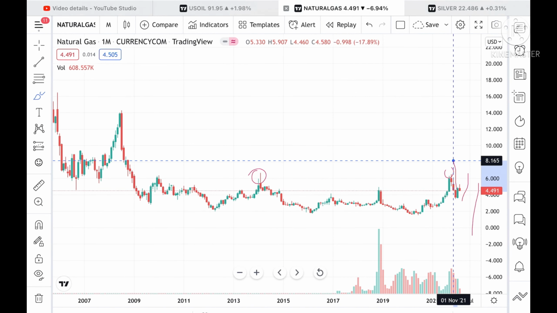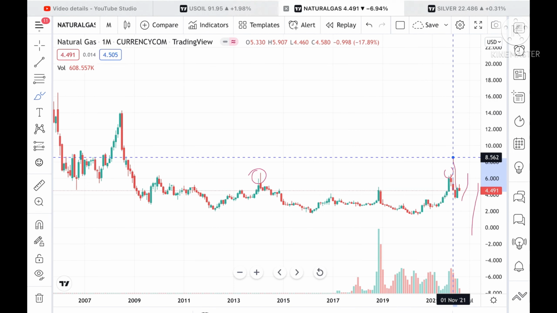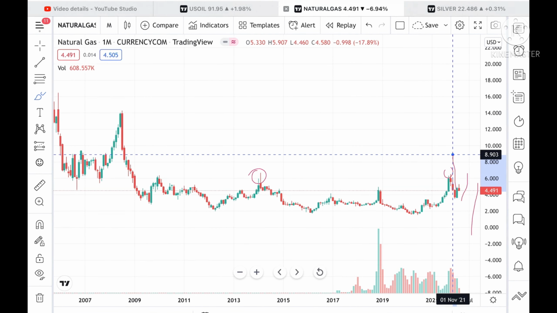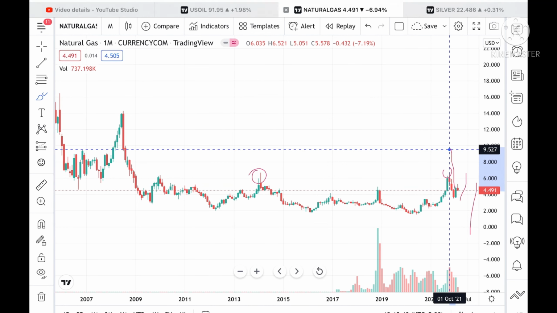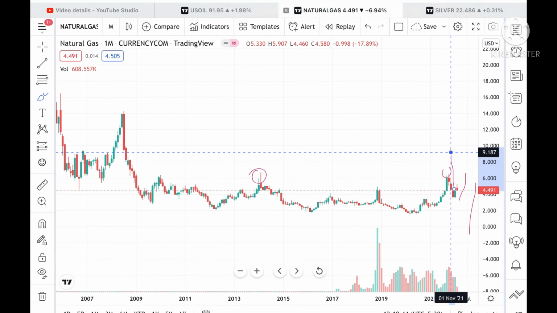Suppose the price sustains this level, then we can see a level of 8.562 also, and from there it can go further upside to a level of 8.903, and from there a level of 9.073. Suppose the price sustains for 5-10 minutes above this level, then the probability of going towards 9.527 is high, and it can go further upside because this is the particular range.